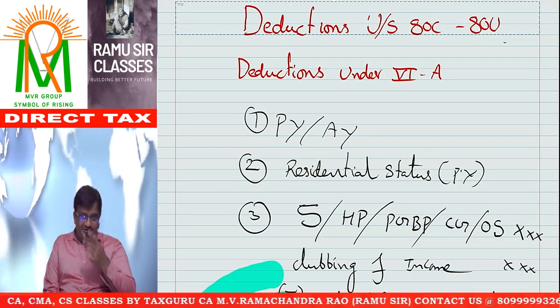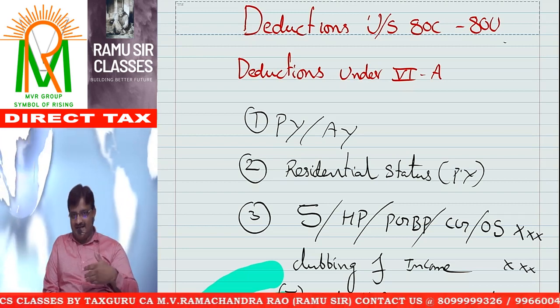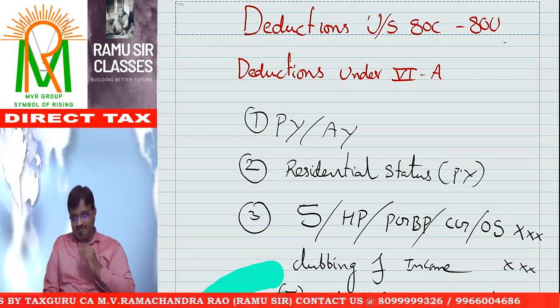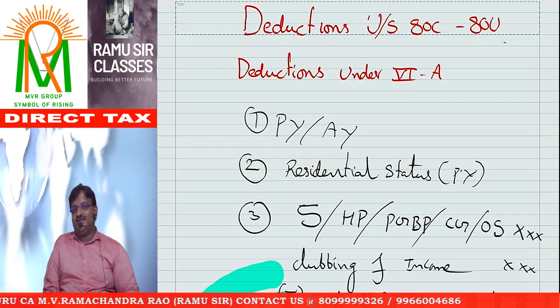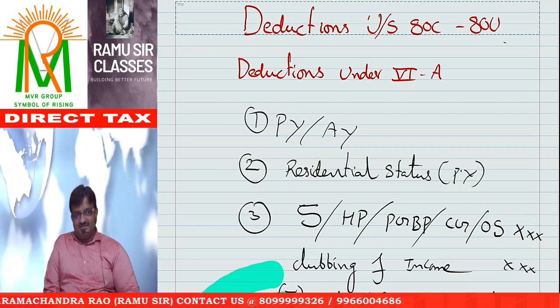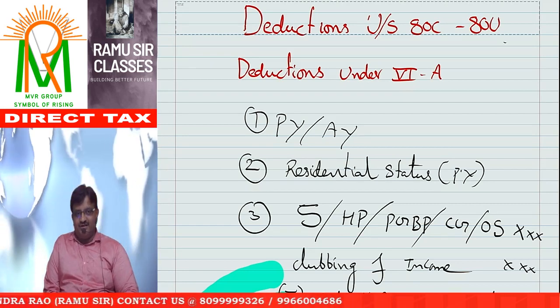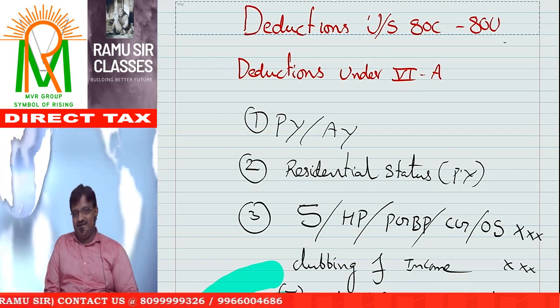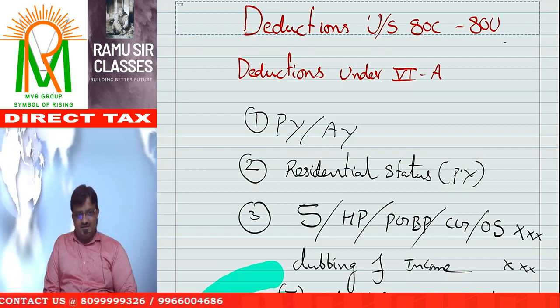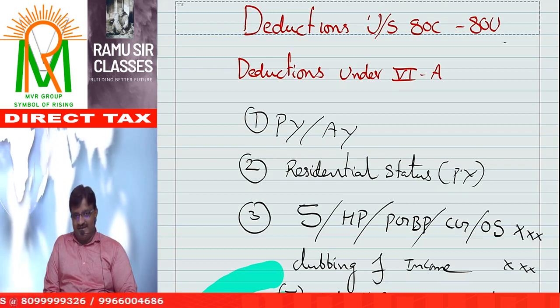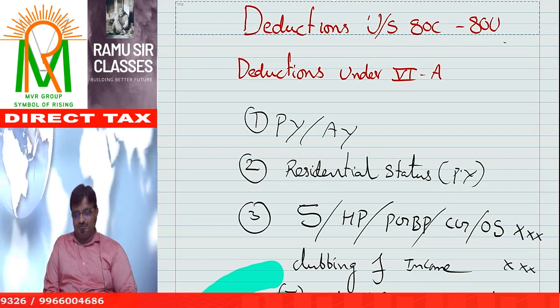Once upon a time, while doing an audit in one company, I cannot say the company name on camera, a very senior accountant from Chennai asked me, sir, I want to save tax, what to do?